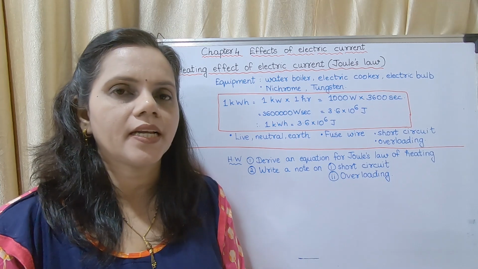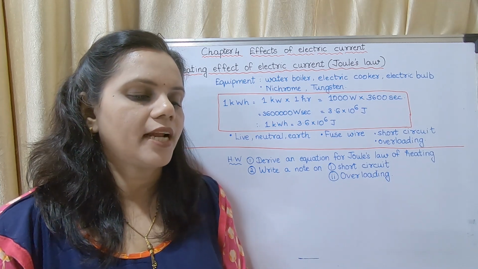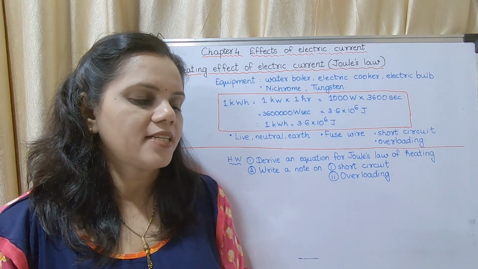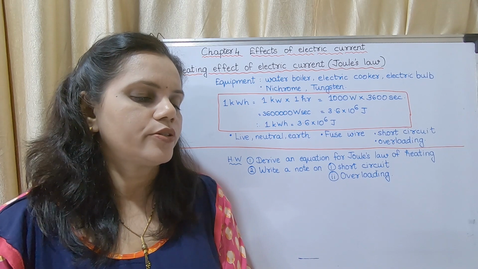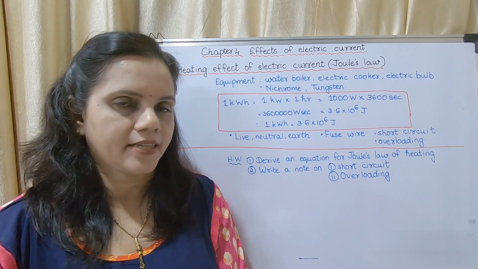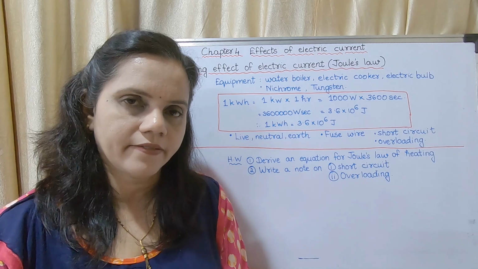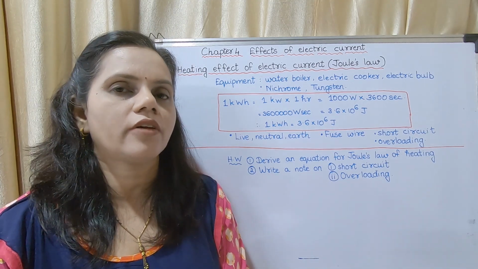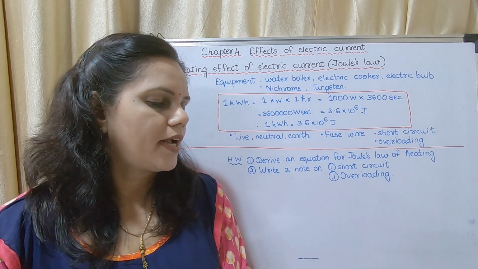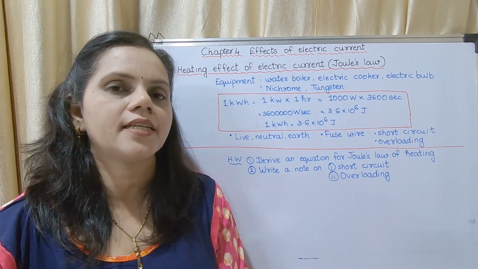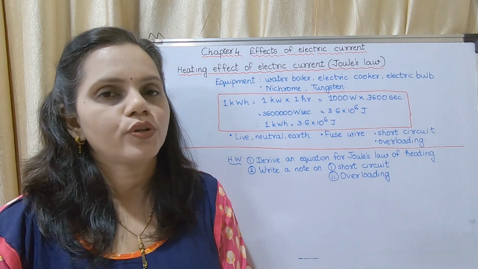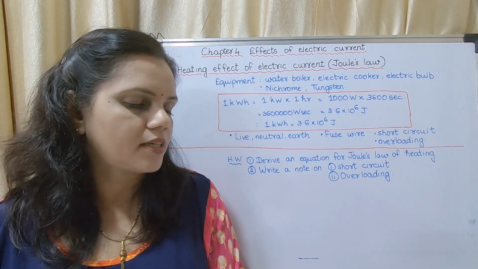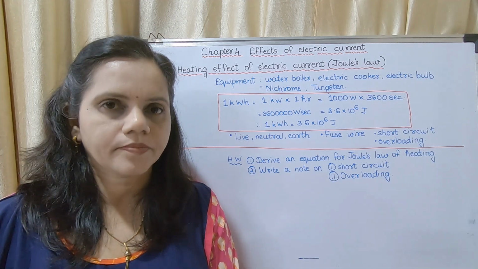Many times, particularly in summer season, huge electrical power is used in the evenings due to home lighting, fans, air conditioners, use of electricity in shops, etc. As a result, excessive current is drawn from the transformer, and if the capacity of the transformer is insufficient, its fuse wire melts and the supply gets shut down. Such an event is called overloading.